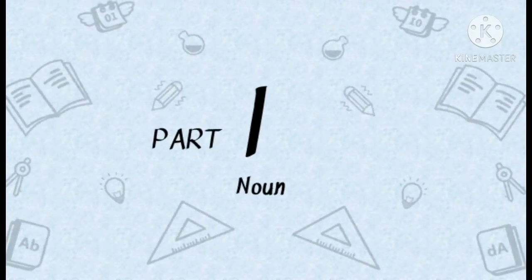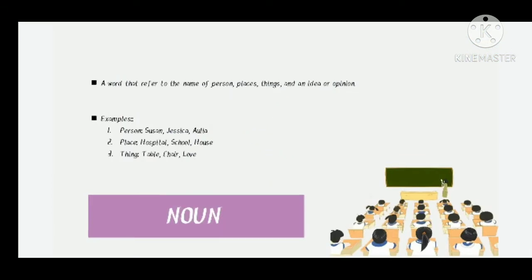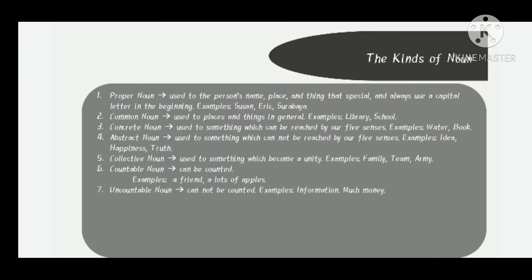Part 1 Noun. Noun is a word that refers to the name of person, places, thing, and an idea or opinion. Example, for person like Susan, Jessica, Aulia, place, hospital, house, and school, and thing like table, chair, and love. The kinds of noun, we have 7 kinds.